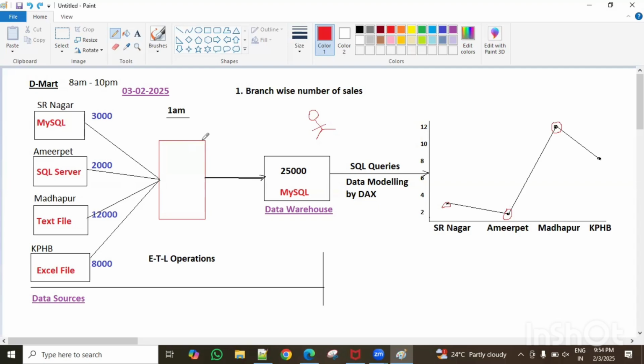What is the reason? Is it because of high prices? Or is it because of the employees' misbehavior? Or did the employees fail to explain the product to the customers? What is the reason? Everything is fine, sir. Employees are very fine, very formal, they explain very well. Everything is fine. But what's the problem? They come, see the rate, and go back. That's all.